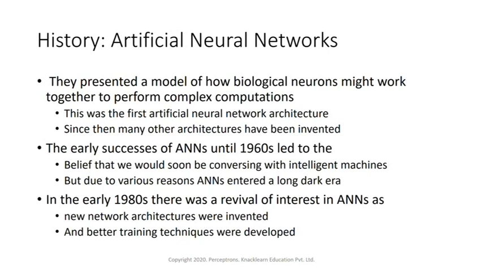The early success of ANNs until the 1960s led to the belief that we would soon be conversing with intelligent machines. Around 1960, a lot of improvement came up with ANN, where people started believing intelligent machines were going to come. But due to various reasons, ANNs entered a long dark era. After 1960 till 1980, almost 20 years, there was no further development